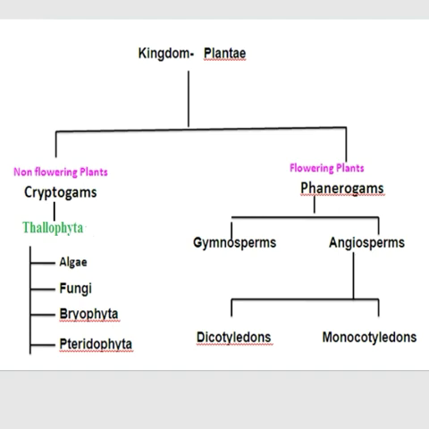Again these phanerogams or spermatophyta are divided into gymnosperms and angiosperms. In the gymnosperms, ovules are naked. That means the ovary is absent. Only ovules are present, and so the ovules and seeds are naked.